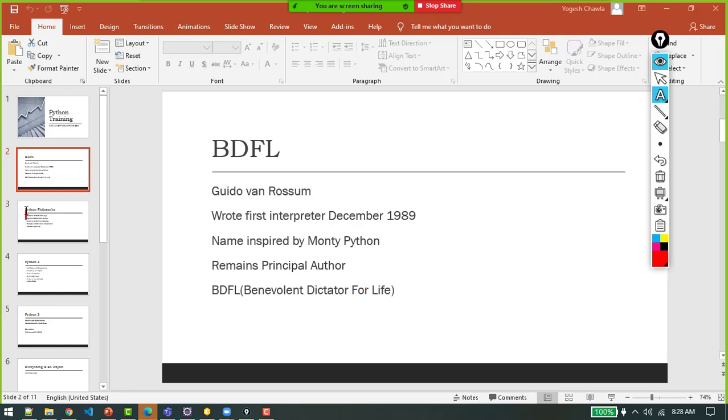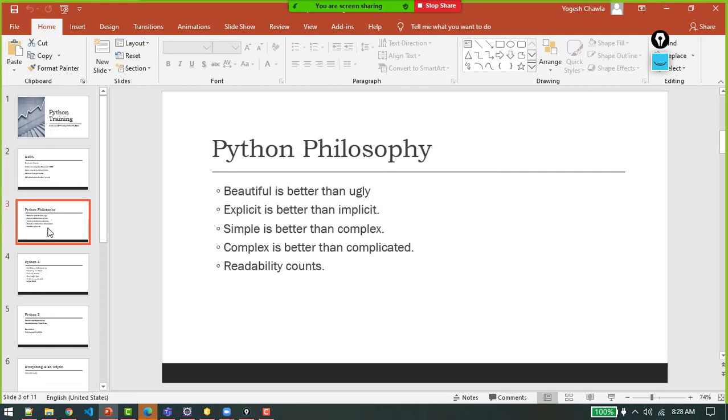So the Python language has certain philosophies before we learn each and every concept, and you will find this philosophy applied to every concept in Python. Right? First is that beautiful is better than ugly. What they are trying to say is it is always a good idea to make your code elegant and readable, right? Your code should be elegant and readable. So they named this philosophy beautiful is better than ugly.